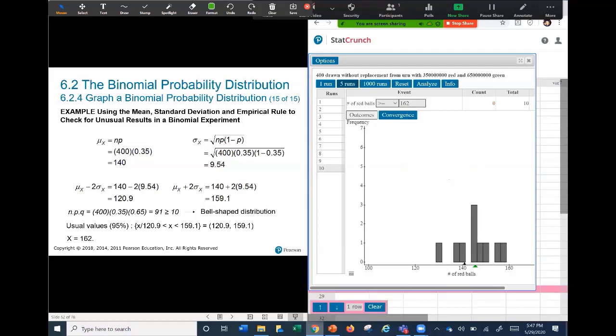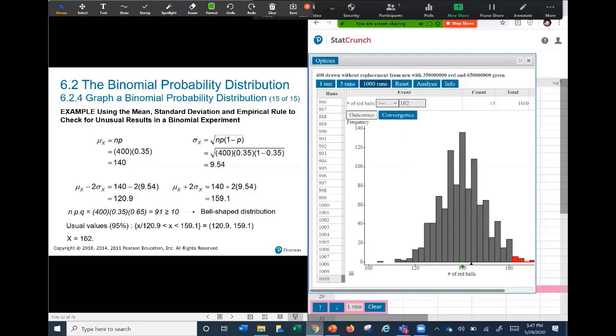Let's run 1,000 simultaneously. 1,000 samples, all of size 400, and we are going to count the number of successes in all of these 1,000 samples. That is the result. Can you see that the samples with more than 162 successes are located in this red region? 162 is here. Then in how many of these samples, out of 1,010 in total, did we obtain more than 162?